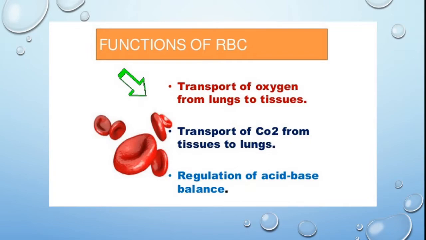Function of RBC. The main function of RBC is transport of oxygen from the lungs to the tissues, transport of carbon dioxide from the tissues to the lungs, and regulation of acid-base balance. When oxygen is transported from the lungs to the tissues, the hemoglobin joins with oxygen and forms oxyhemoglobin. In a similar way, for transport of carbon dioxide, the hemoglobin joins with carbon dioxide and forms carboxyhemoglobin.